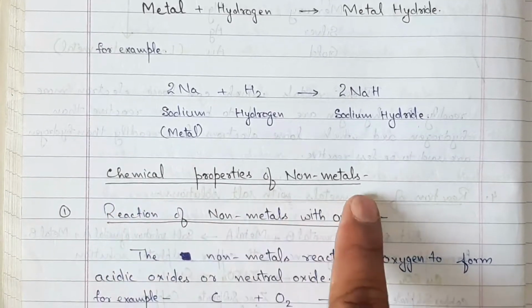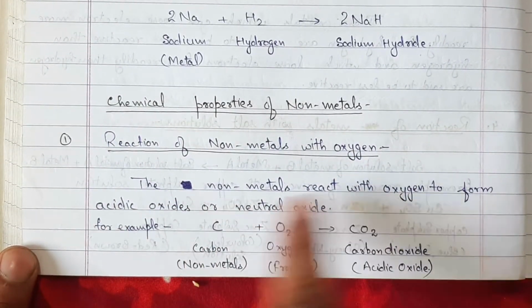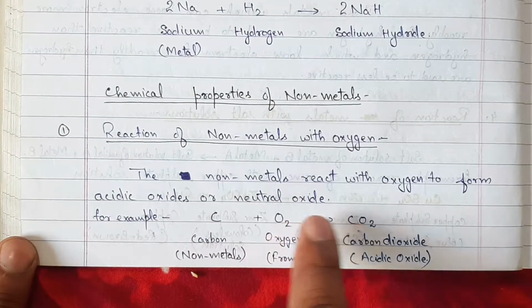Chemical properties of non-metals. Reaction of non-metals with oxygen. Non-metals react with oxygen to form acidic oxide or neutral oxide. That is, C + O2 gives CO2.